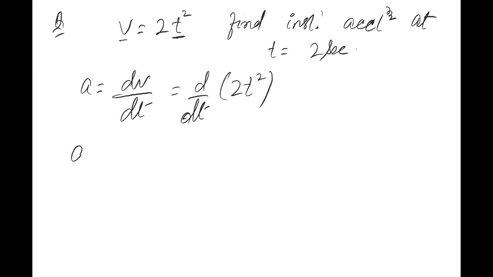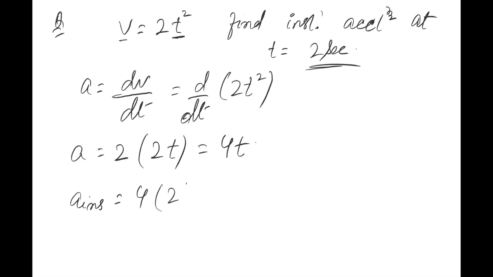तो इसका अगर मैं differentiation करूं तो 2 will be as it is. t squared का differentiation 2t होगा तो it will become 4t. तो instantaneous acceleration will become equal to 4t. t की value 2 seconds. ध्यान से देखो, t की value 2 seconds, तो 4 multiplied by 2 is equal to 8 meter per second square. Is it clear or not? First tell me yes or no. Yes, sir.